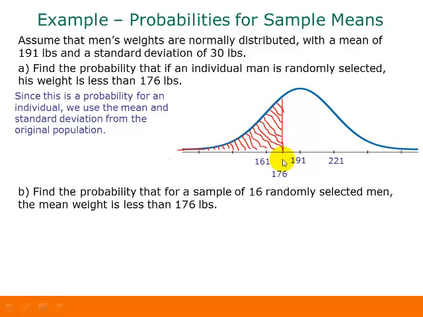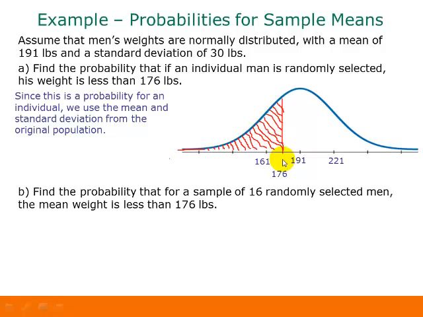So we have our mean in the middle, which is 191. Standard deviations marked on either side. If we go down one standard deviation, that would give us 161. And if we go up one standard deviation, we'd have 221. And again, it's a good idea to mark at least those three values on there. All right, so we're looking for the probability that the weight is less than 176 pounds. So let's mark the 176 on here. And then we want the probability that his weight is less than that.